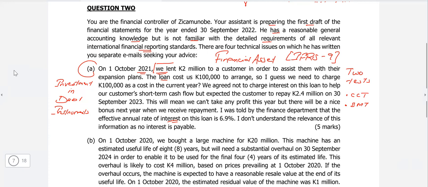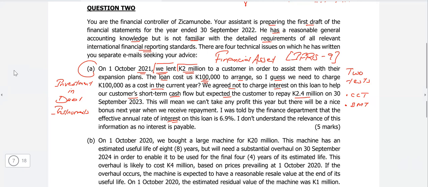So the loan costs K 100,000 to arrange. So I guess we need to charge K 100,000 as a cost in the current year. We agreed not to charge interest on this loan to help our customers' short-term cash flow, but expected the customer to repay K 2.4 million. So we gave the loan of the 2 million and there is an associated cost with it. Okay, that is fine. That becomes a part of this. And we have no payments involved within this arrangement, within this agreement.